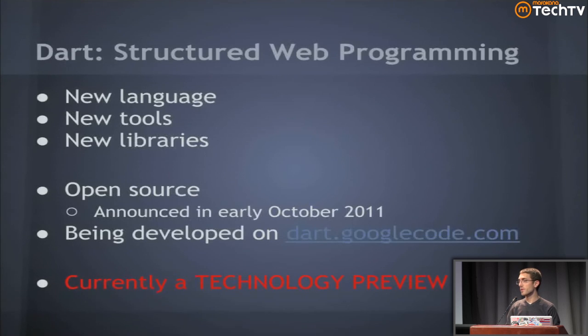Dart itself is open source. When we announced it in, I think, early October, it was a technology preview, right? Right out of the gate, we said, we have some really good ideas. We're going to put them out there, but we're not done. We're not done by any means. And we wanted to get out the direction we're heading, but with enough lead time that you and the community can help impact that direction of Dart, because it is open source and it is looking to be a major player on the open web platform. And so getting that early feedback, getting the early exposure from communities and users is really important to us. So we launched as open source and technology preview, and it's out on Google Code today.